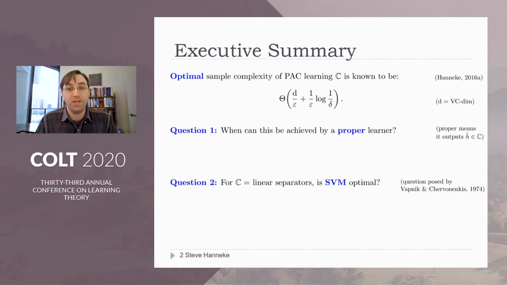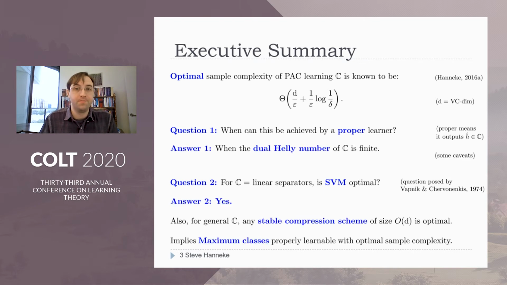This is a classic open question dating back to the early work of Vapnik and Chervonenkis and has received some significant attention over the years. We find answers to both of these questions. For the first question, we identify a complexity measure which distinguishes between classes that can be learned optimally with a proper learner and those that can't, aside from some caveats I'll mention. For the second part, we'll actually completely resolve this classic open question and find that indeed SVM does achieve the optimal sample complexity for learning linear separators.